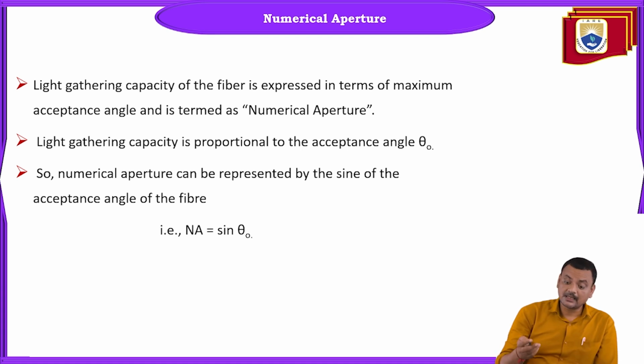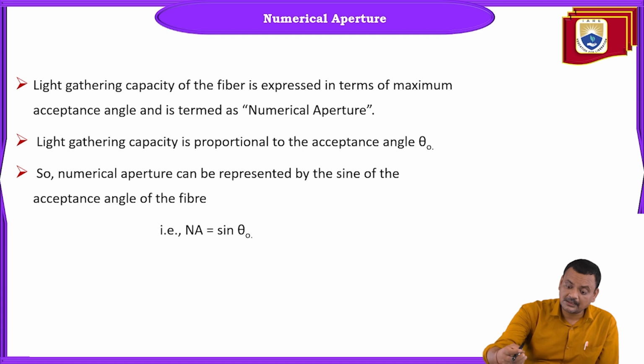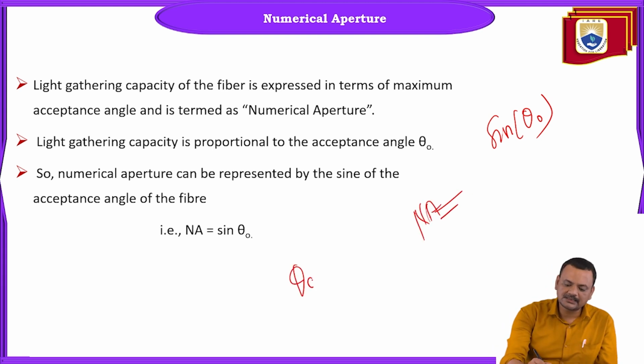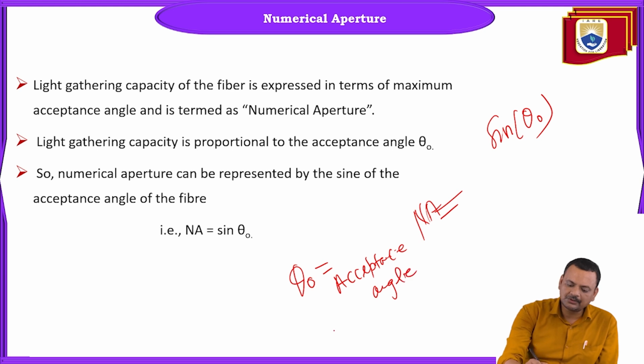That is associated with the sine of the acceptance angle. Theta naught itself is known as the acceptance angle, and once you associate sine with this theta naught, it is known as numerical aperture.